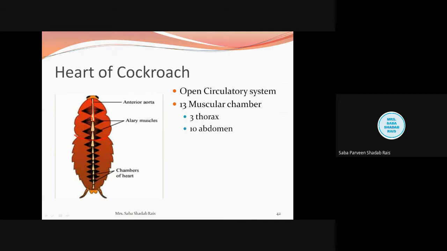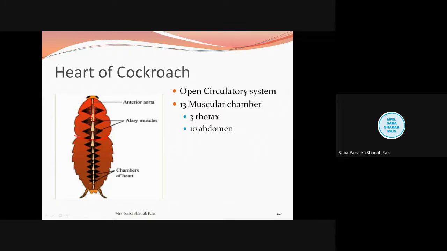Last lecture and previous lecture also we have discussed it. What is the most important function of the valve? To prevent backward flow of blood. Excellent. The most important function of the valve is to prevent the backflow of the blood. So now we can see that each chamber is connected with the other chambers. It is just like beads connected on a string, right?